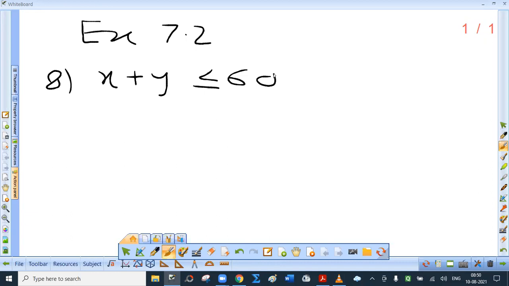Now, the second constraint. Some students directly say what the constraint on investment is, but it is better if you explain that.